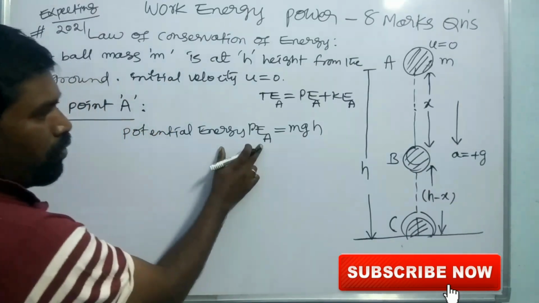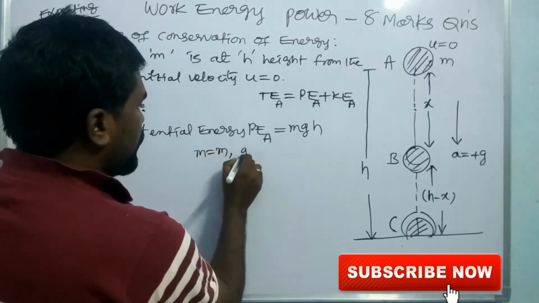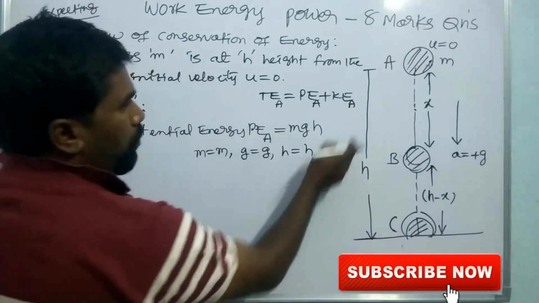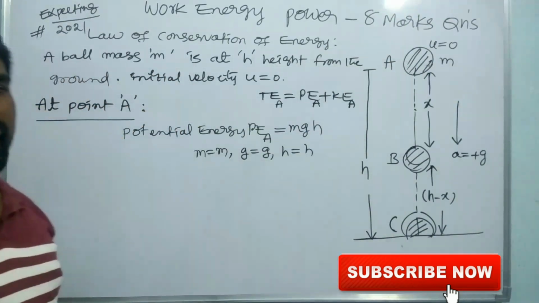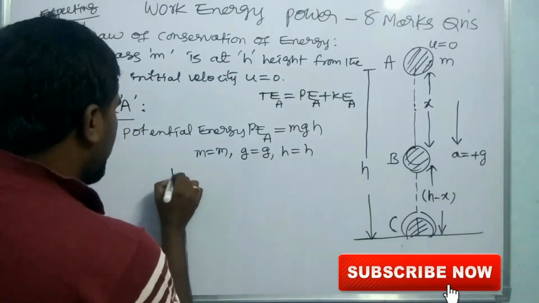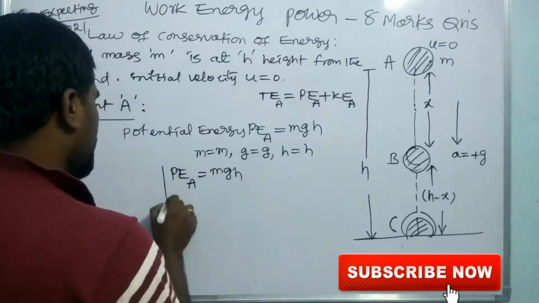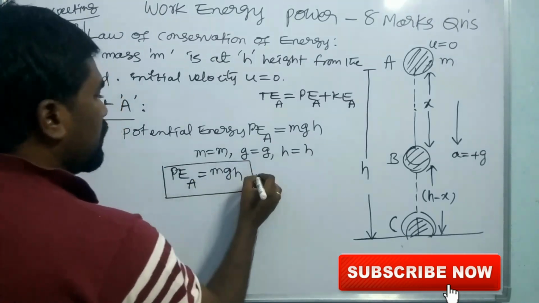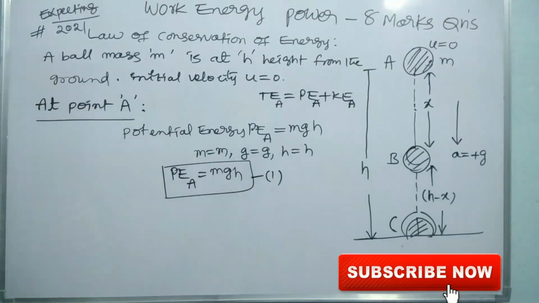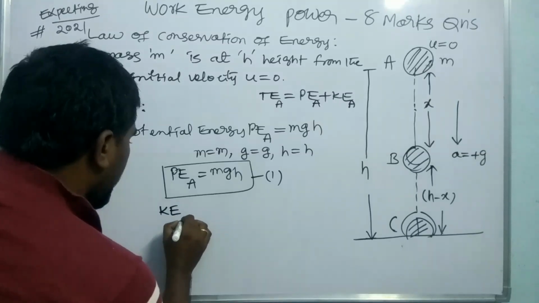We are at point A, hence m is m, g is g, and h is h, because of the point we have taken, which is A. At point A, the height of the ball is h. Hence we substitute: PE at A is equal to mgh, no change. The potential energy of the body at point A is mgh.